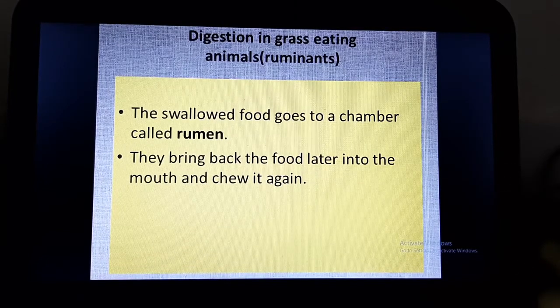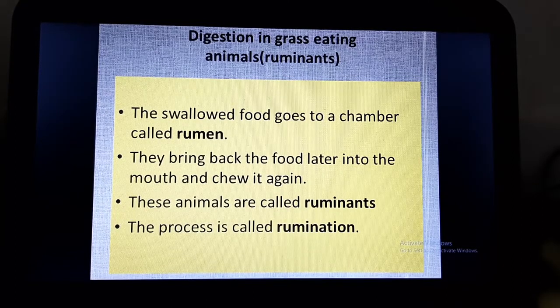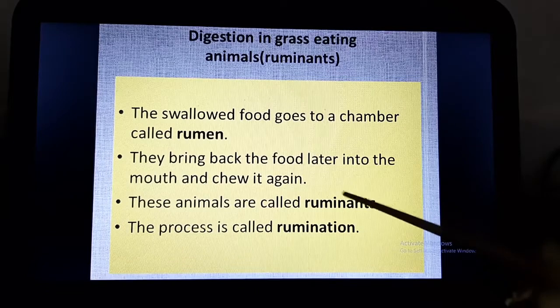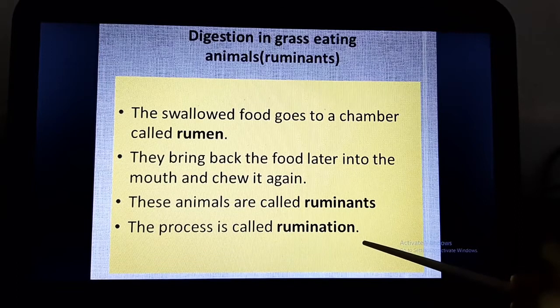So what do they do? They bring back the swallowed food to their mouth and then they chew it again. These animals are called ruminants and the process is called rumination. So this ruminant is linked with this rumen and the ruminants are undergoing a process which is called rumination.